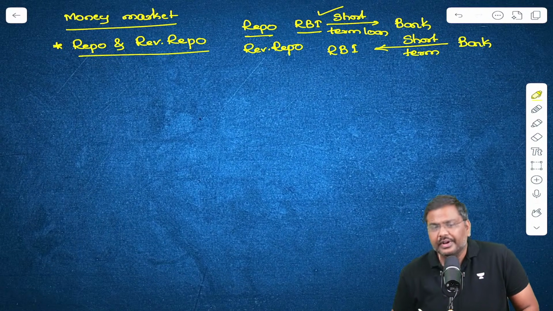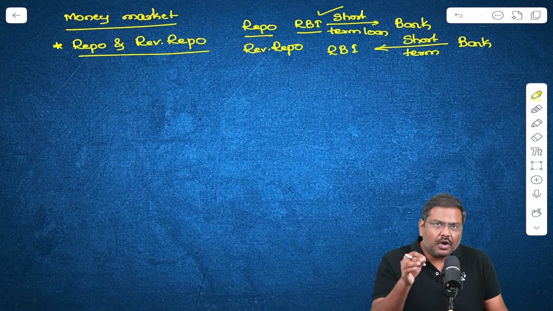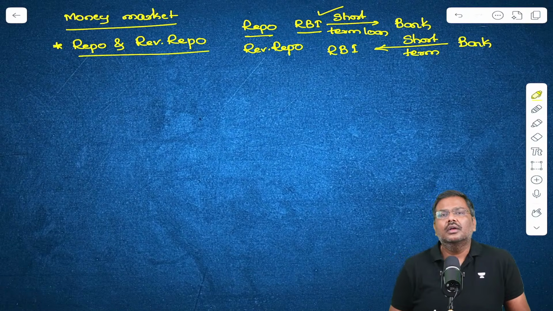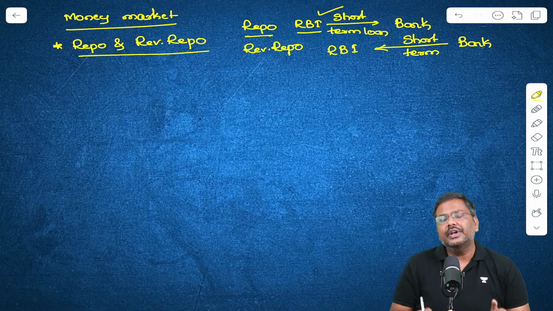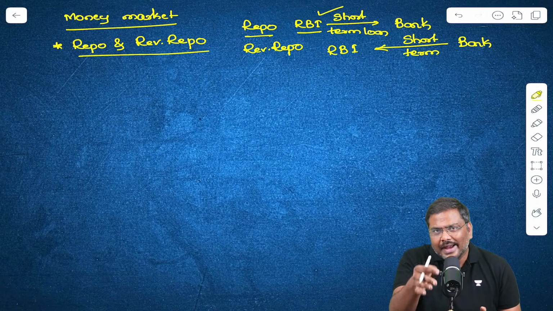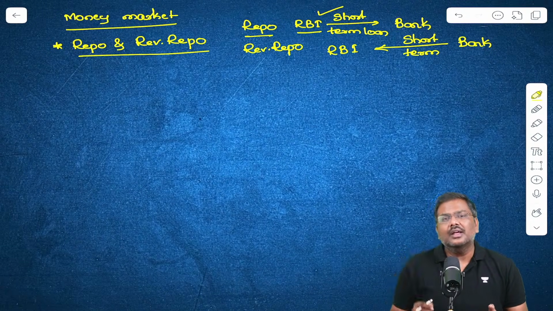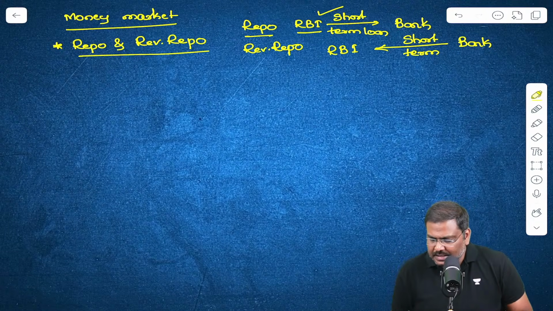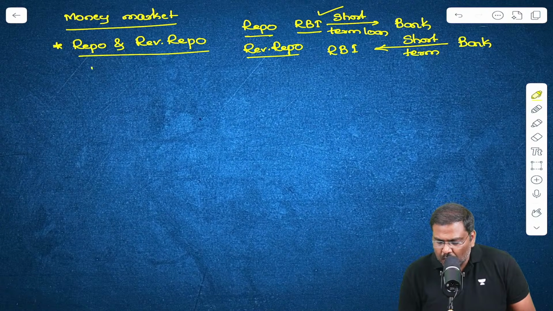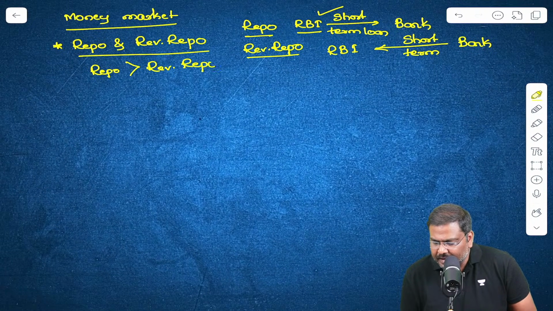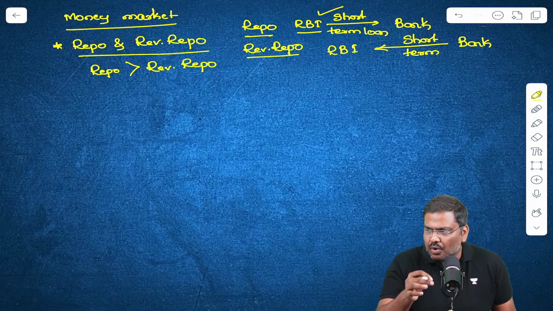The Reserve Bank of India will borrow from the bank for a short duration. Now here the bank will give a loan for a short duration to the Reserve Bank of India and charge a rate of interest on this particular loan. This is called the reverse repo. And please remember this, the repo rate is greater than the reverse repo rate.